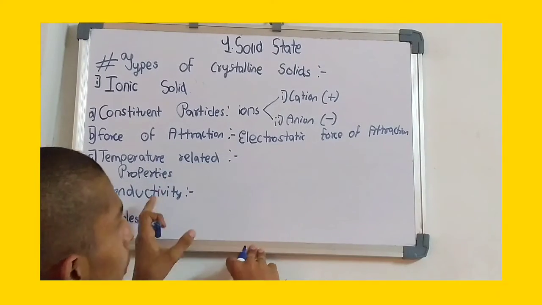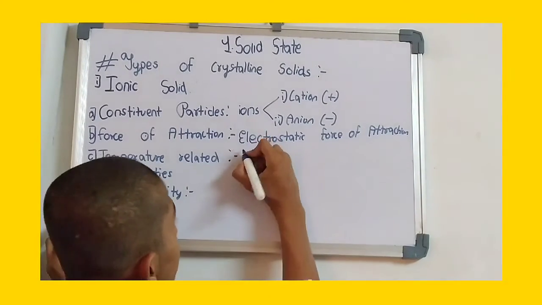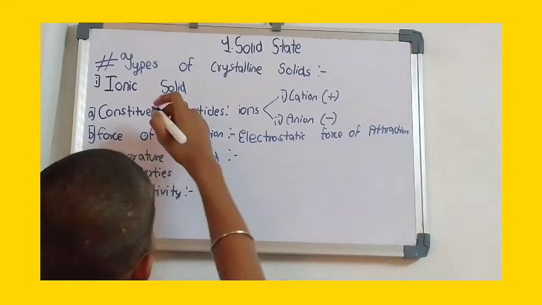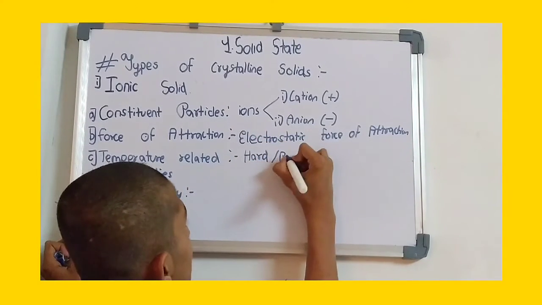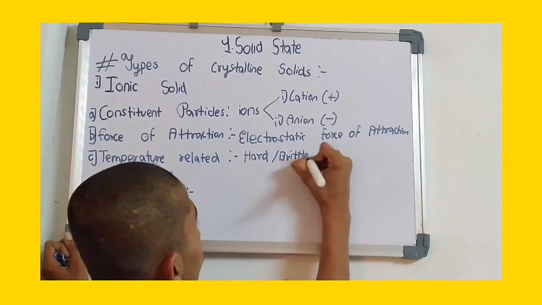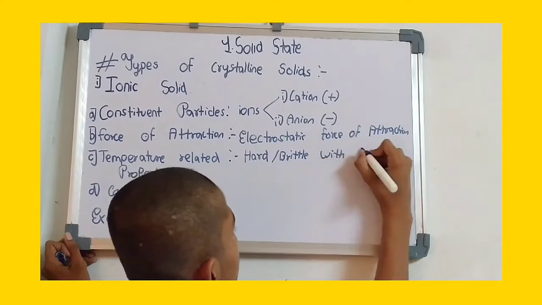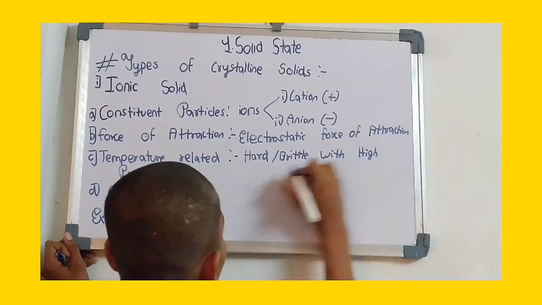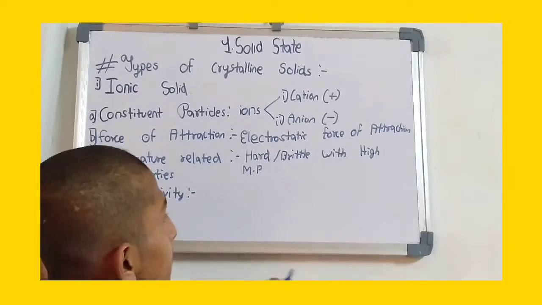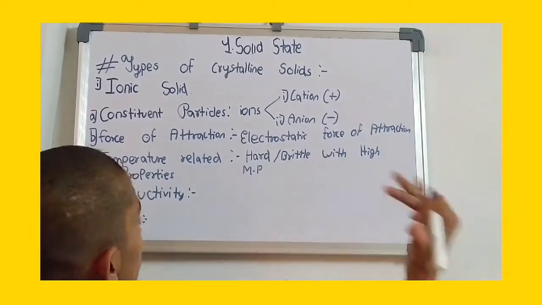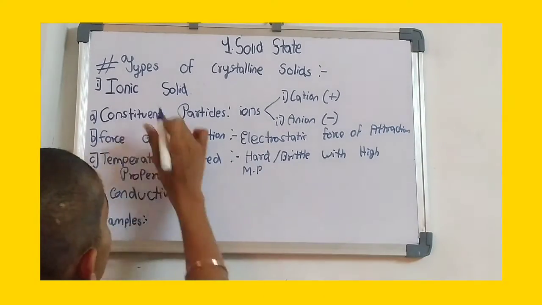Now the temperature related property: they have high melting points, and because of high melting points they are hard and brittle. What is the melting point? The temperature at which the solid gets converted into liquid. And what is conductivity?